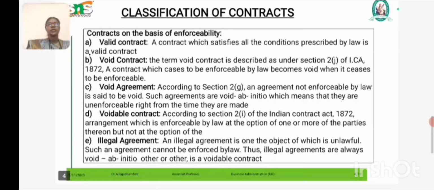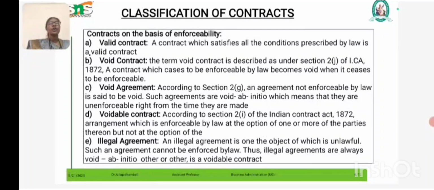A void agreement is void from the initial stage, void ab initio. For example, if X offers Y to kidnap some other person, the agreement between the two persons is void from the initial stage. So it is a void agreement.